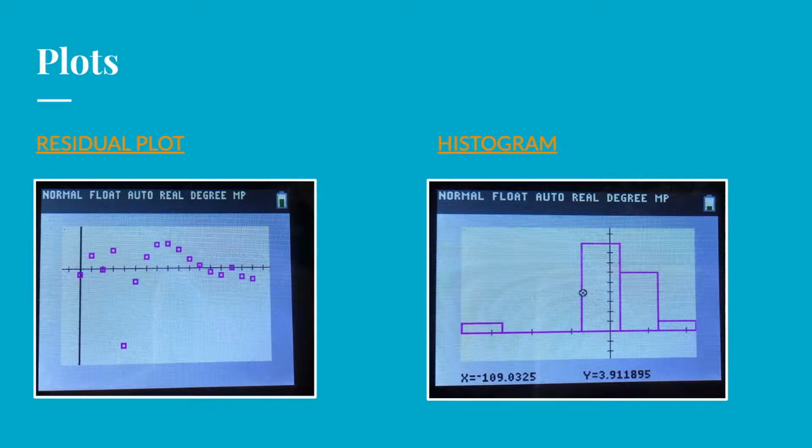To show you that, here is our residual plot and our histogram. As you can see on the left, with our residual plot, there is basically no pattern, and on the right with our histogram, it's nearly normal.